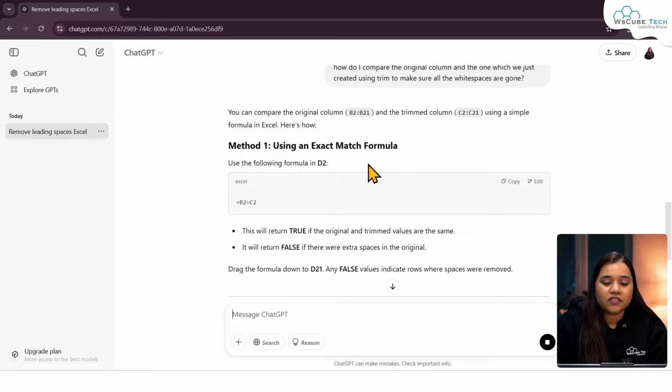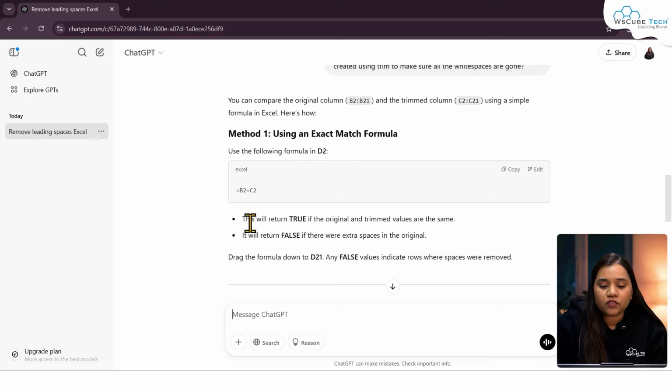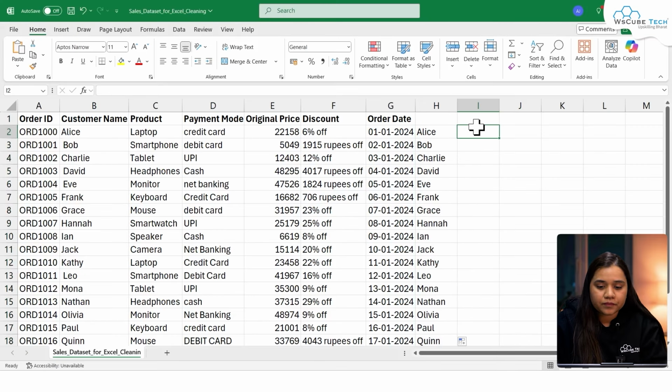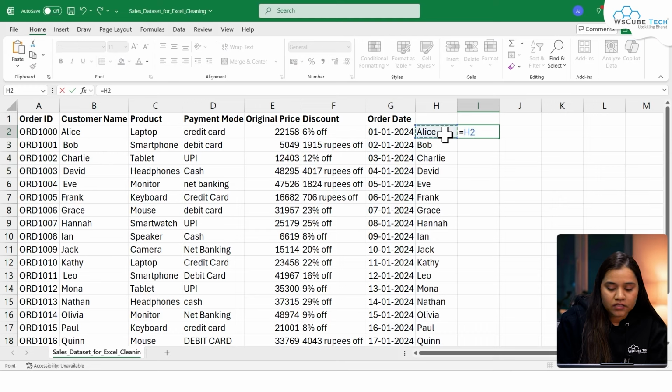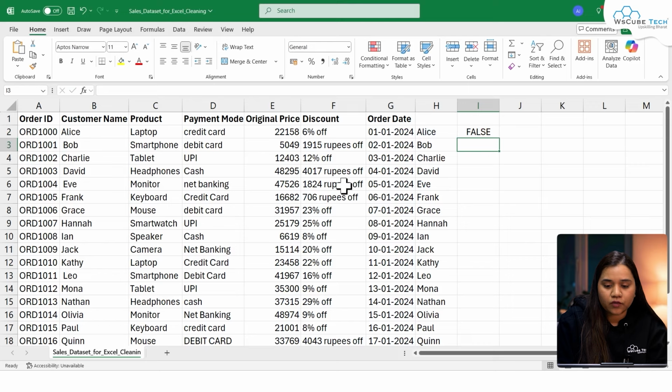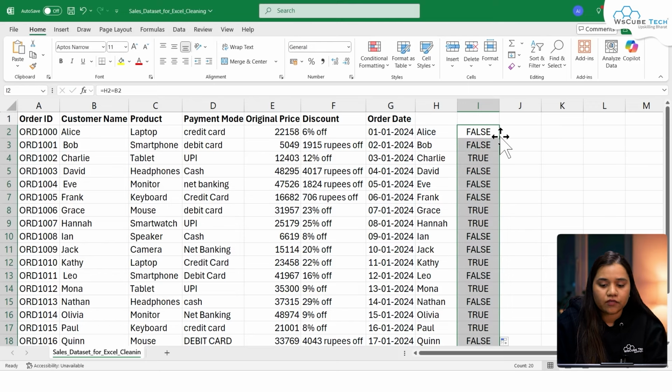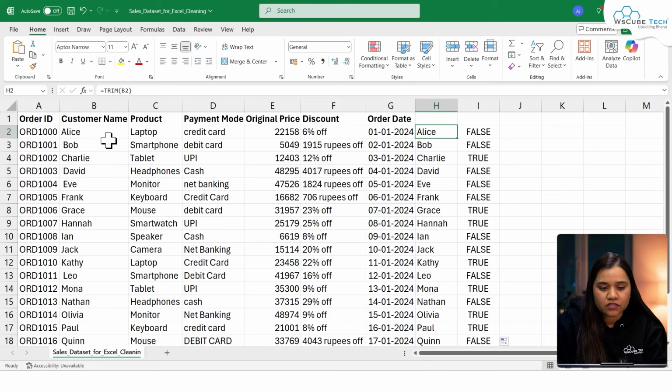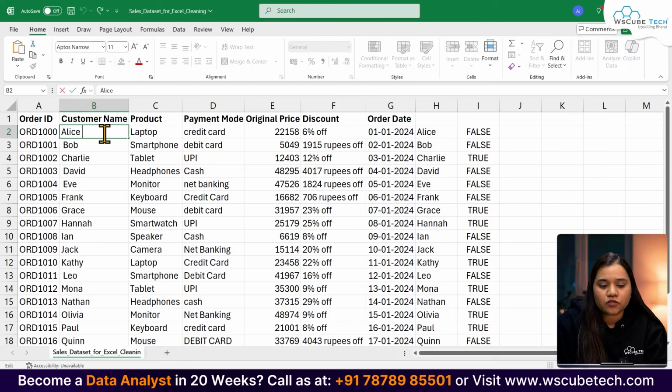In here, where it says that you can use exact match, which is equal to B2 is equal to C2. This will return true if the original and trimmed values are the same. It will return false if there are extra spaces in the original one. Okay. So here, if I write is equal to this H2, which is our cell, is equal to this cell, it would say false. Okay. And if I do this, it would give us false everywhere, that this cell is not equal to this cell. In here, that means the white spaces from here have been removed.